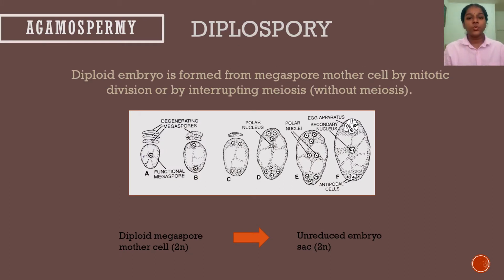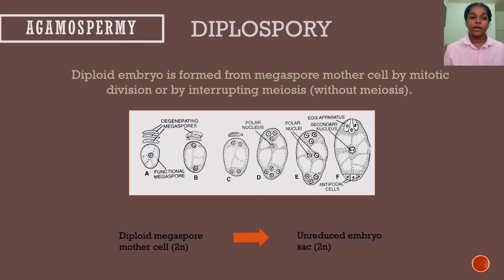So there are two ways of production of seed in agamospermy. The first one is diplospory. Diploid embryo is formed from megaspore mother cell by mitotic division or by interrupting meiosis. In usual production of haploid egg cell, the megaspore mother cell will divide meiotically and will produce 8 haploid cells in the embryo sac.